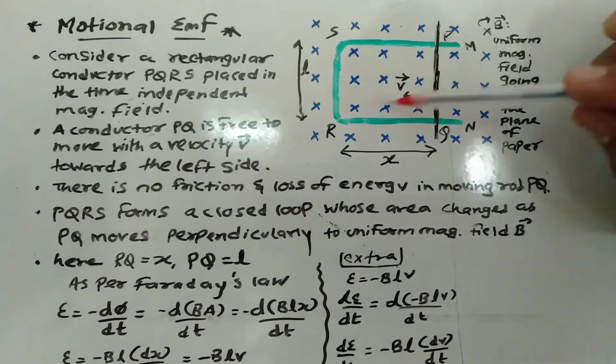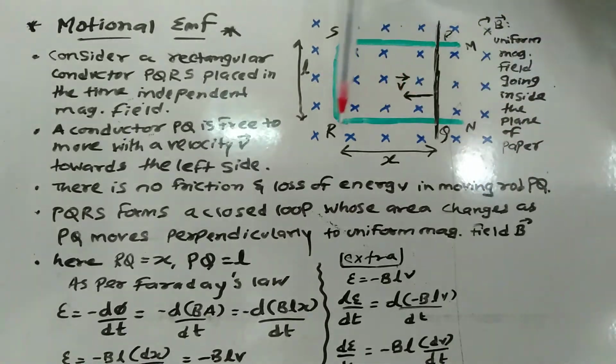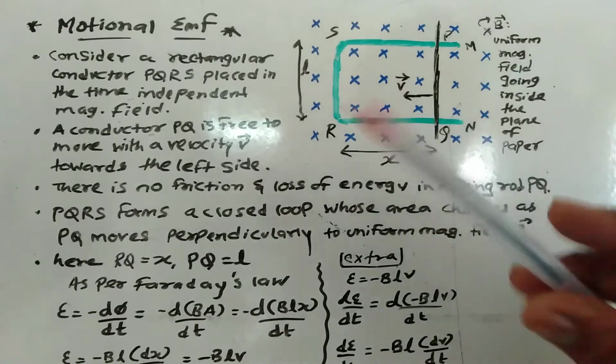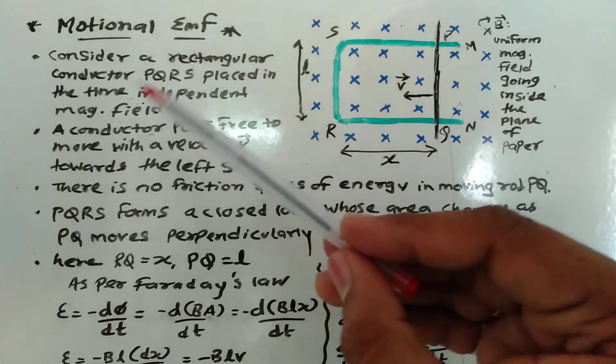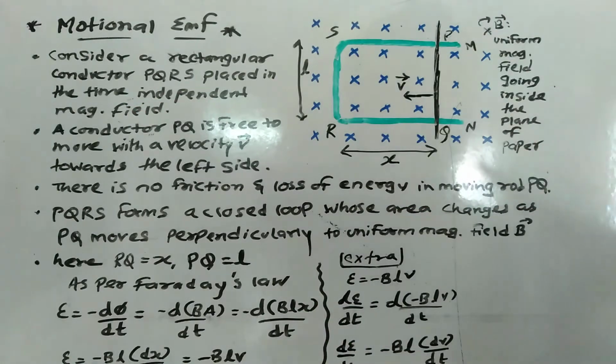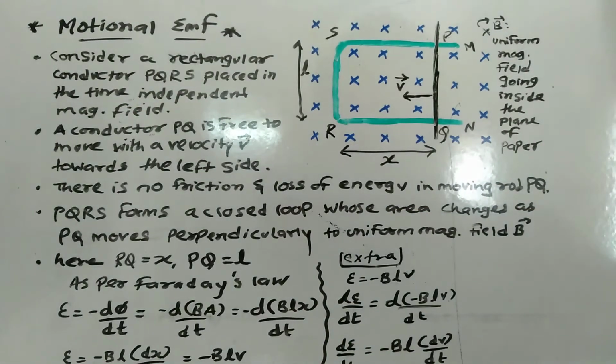Length of this PQ rod is L, and it is displaced from this position to this position, so displacement is x. Clear? So consider a rectangular conductor PQRS placed in a time independent magnetic field. मतलब time independent magnetic field means with increase in time the magnitude of magnetic field remains constant, so uniform magnetic field.